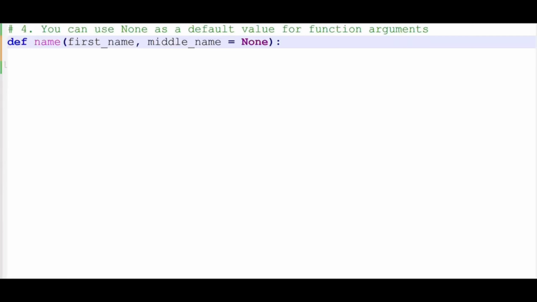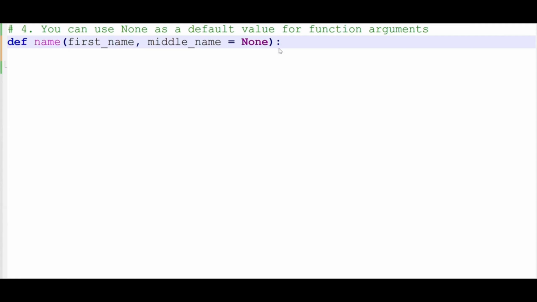The first situation is when we use None as a default value for the function argument. We start by defining the function called name and pass. We have two arguments: first name and middle name. For middle name, we pass the value None, because this is optional.